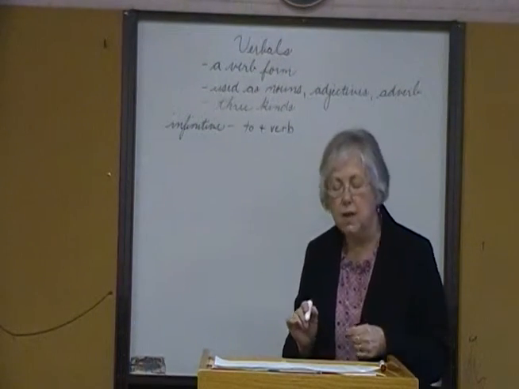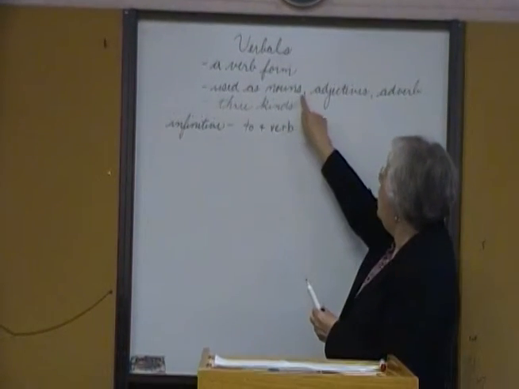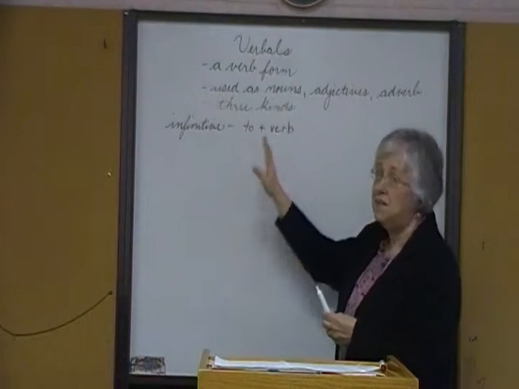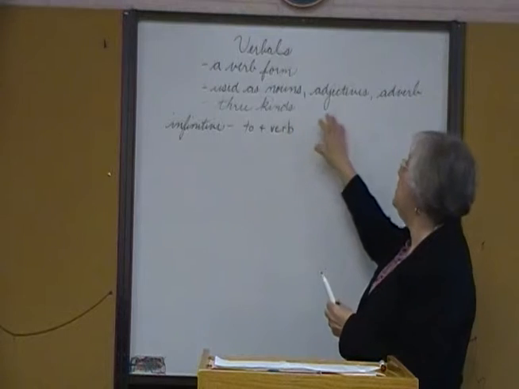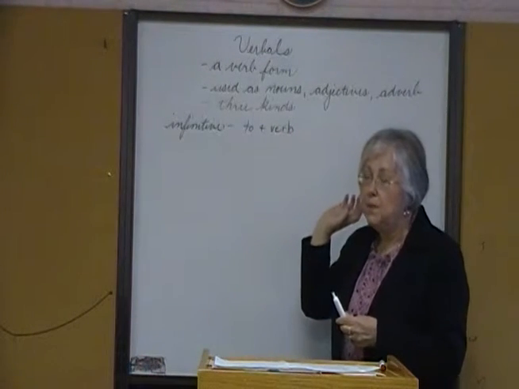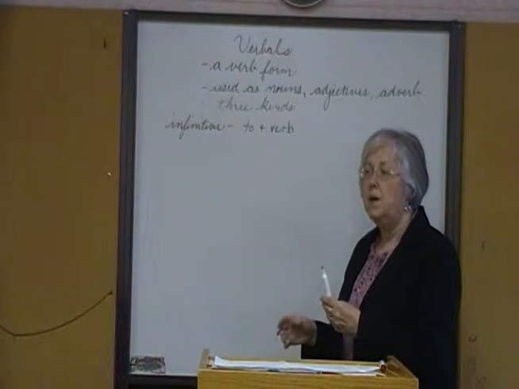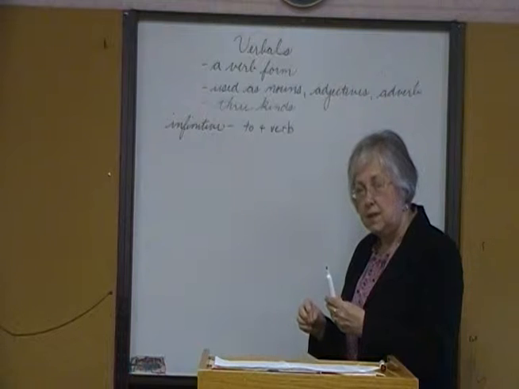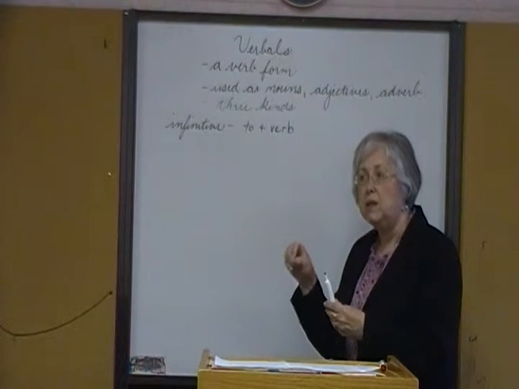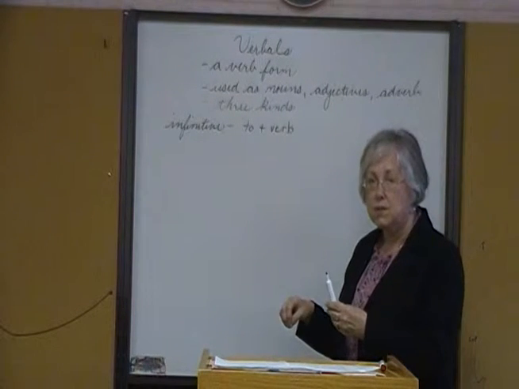Now, the tricky part about an infinitive is it can be all three of these. An infinitive can act as a noun, an infinitive can act as an adjective, and an infinitive can act as an adverb. So even though it's easy to spot, it's to plus a verb, identifying the purpose in the sentence, how it's functioning, that is a little more challenging. You really have to pick the sentence apart and discern how it's being used.